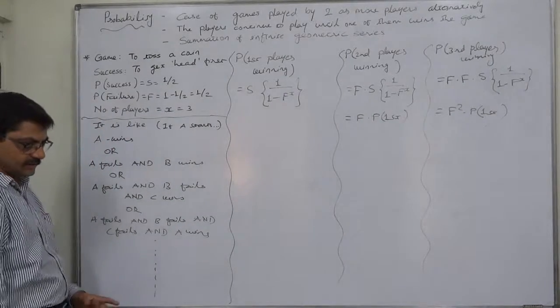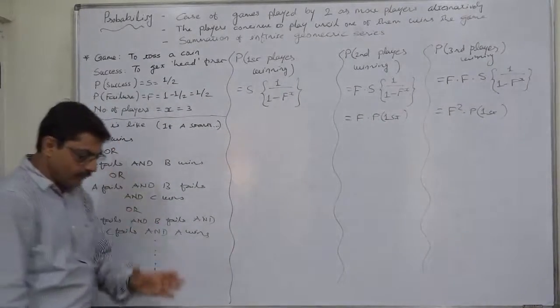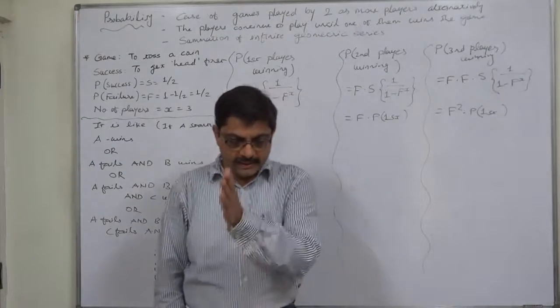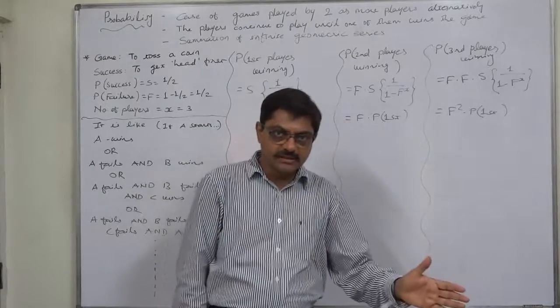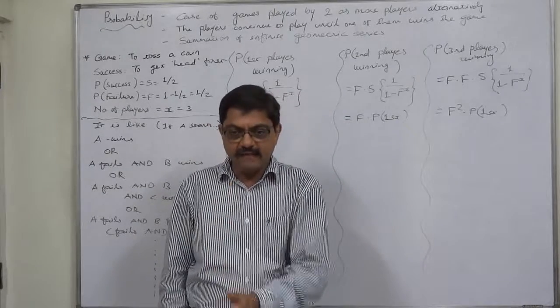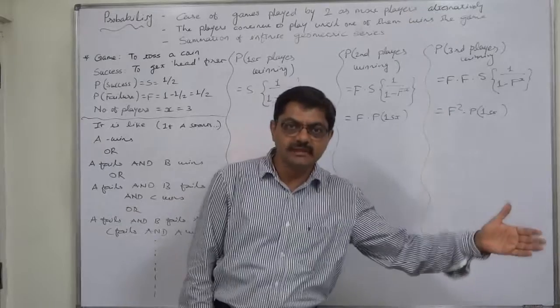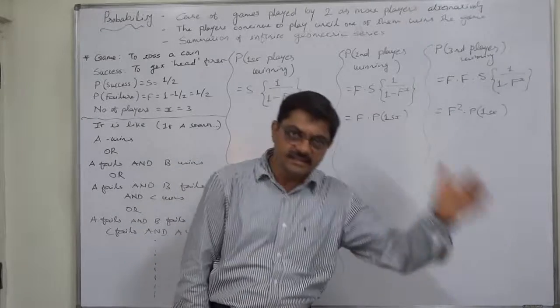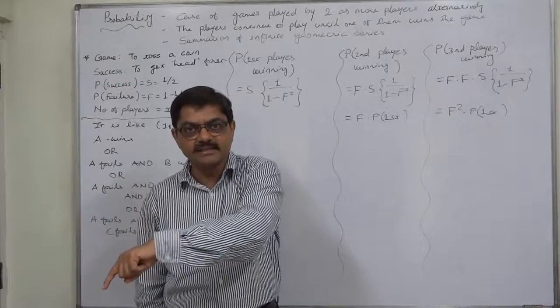What exactly happens? We can visualize it like a movie. A starts the game, A wins, that's all. Or A fails and B wins. Or A fails and B fails and C wins. Or A fails, B fails, C fails and A wins.